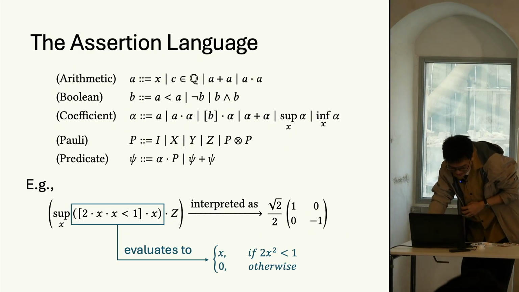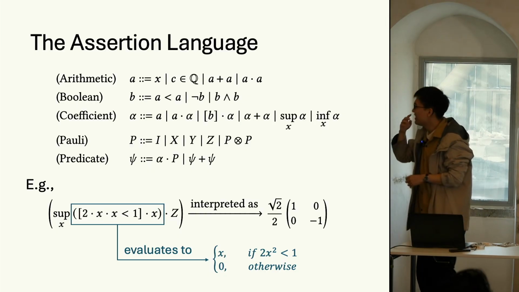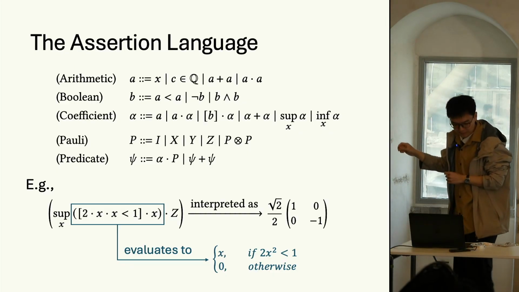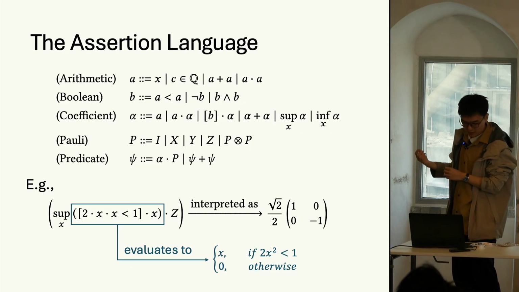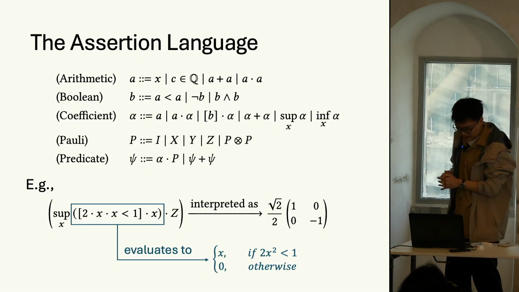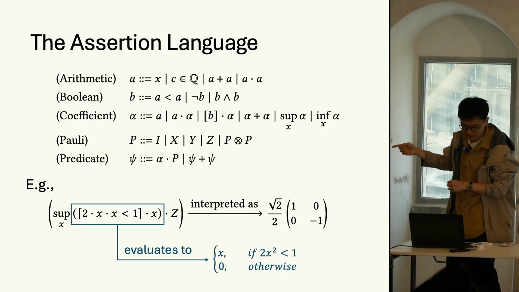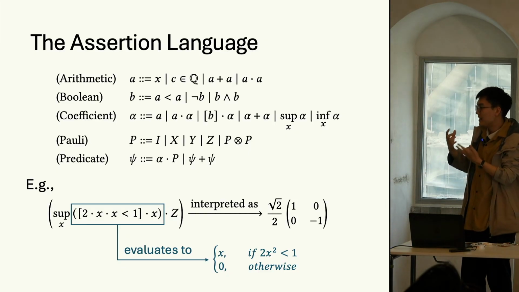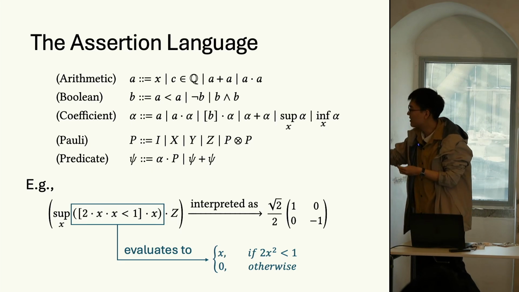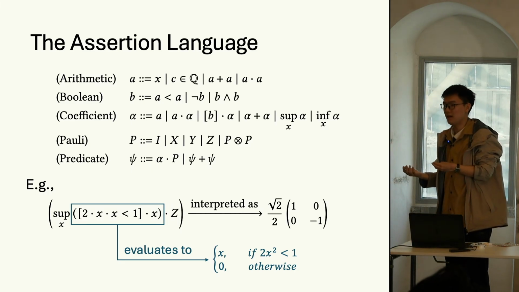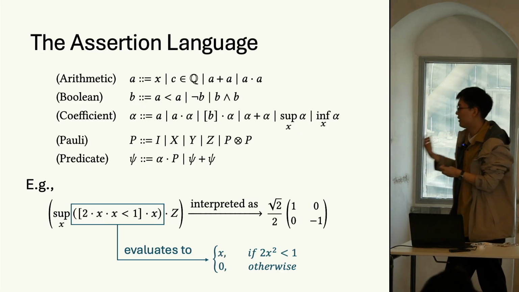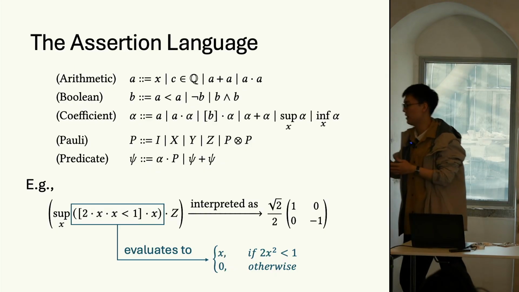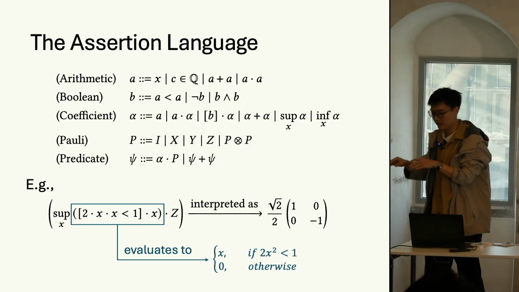Next, here is a concrete example. You may see that the expression on the left is interpreted as the operator on the right. Here, the component surrounded by a blue box evaluates to x if the Boolean expression is satisfied, that is 2 times x squared less than 1, or evaluates to 0 otherwise. So taking the supremum over all possible x can express an irrational number with square roots. It's quite straightforward to represent irrational numbers with combinations of supremum, infimum, and indicator functions, and that's the trick.